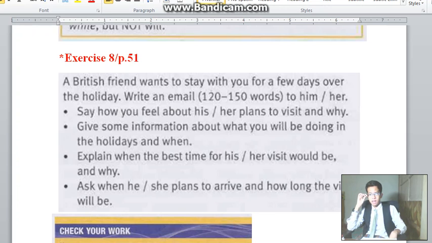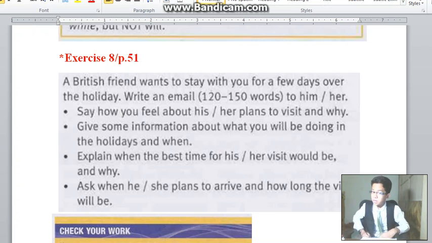Second, give some information about what you will be doing in the holidays and when. The third bullet point, explain when the best time for his or her visit would be and why. Number 4. Ask when he or she plans to arrive and how long the visit will be. Alright?